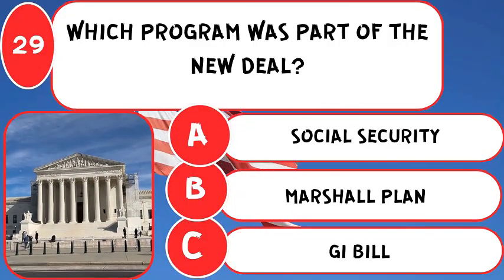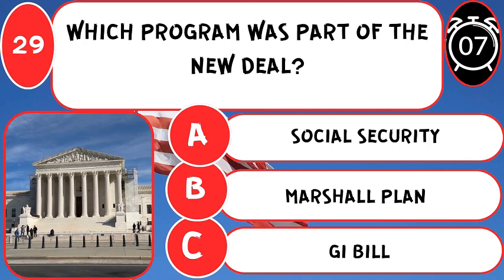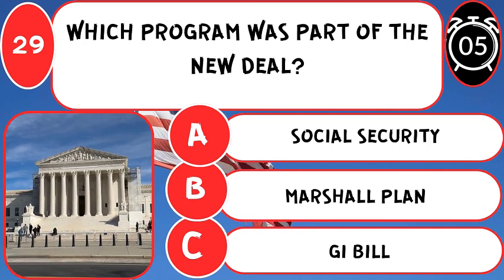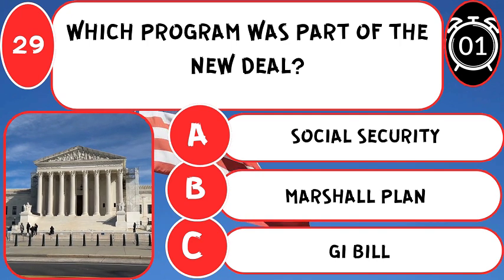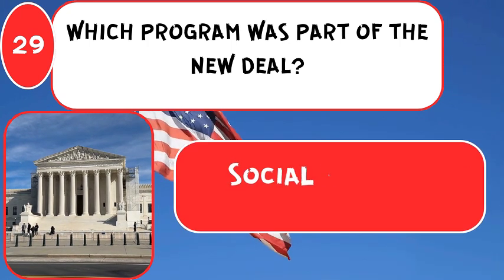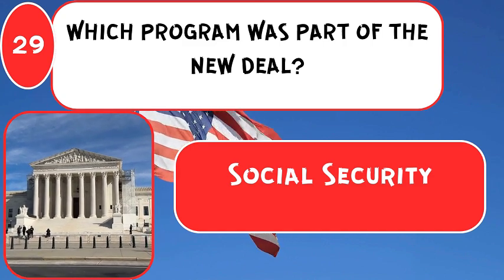Which program was part of the New Deal? The correct answer is Social Security, creating financial safety nets for Americans.